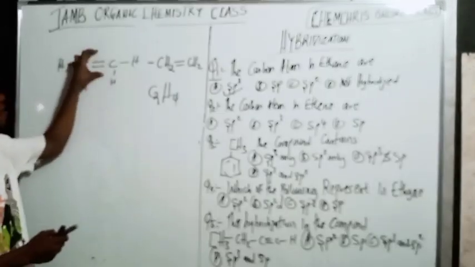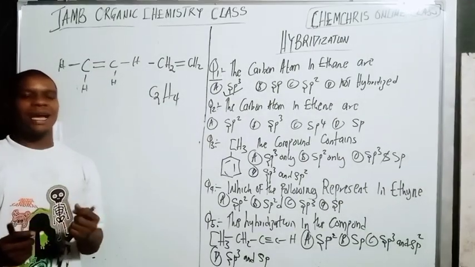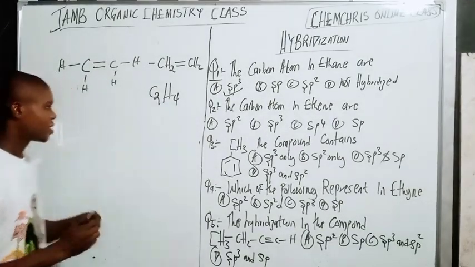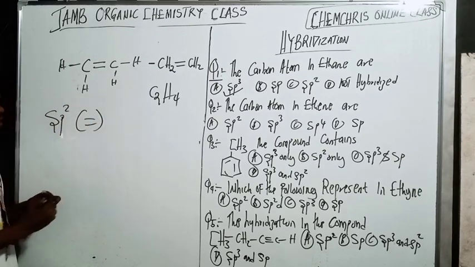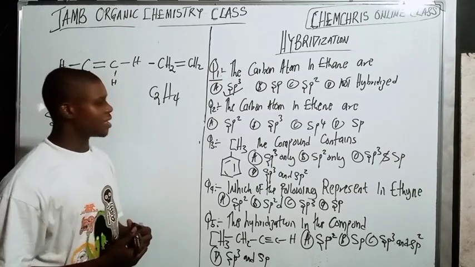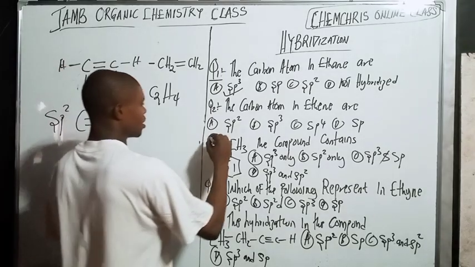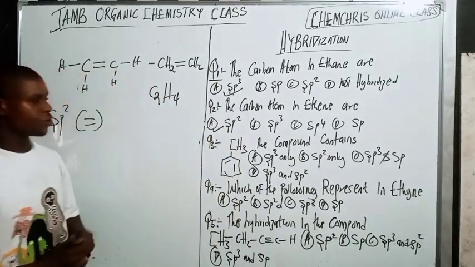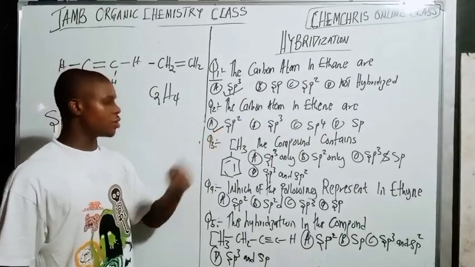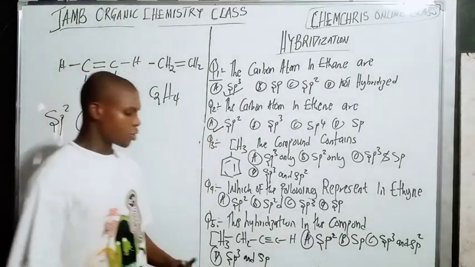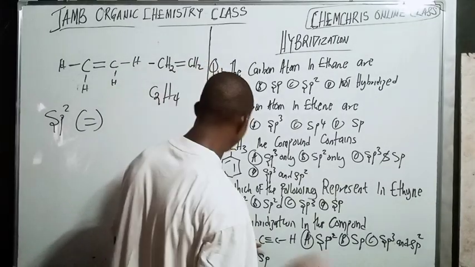So there it has a double bond. And whenever a carbon has a double bond, it is sp2, which is the double bond, right? So what is the answer? The answer here is A, sp2. So the hybridized carbon atom in ethene is sp2. Do you understand? So look at number 3.